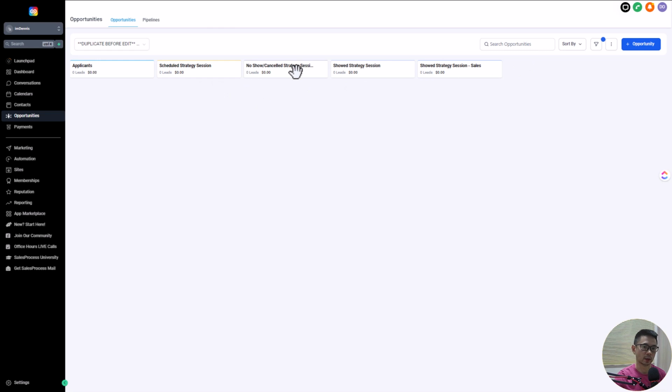But some things are manual, so it's like no show. If you get on Zoom and then they don't show up, you need to manually drag their names here. And by dragging their names to different parts of the pipeline, we can set up different automations to run. So for example, if they did not show up, we can set it up so that we can send them emails like, hey, you did not show up for your Zoom call with us, and would you like to reschedule, and things like that.